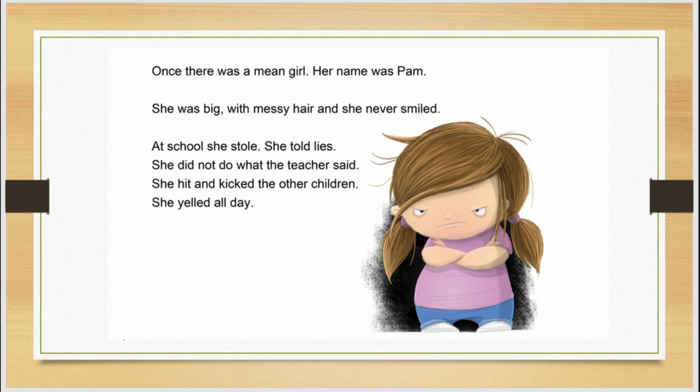Once there was a mean girl. Her name was Pam. She was big, with messy hair, and she never smiled. At school, she stole. She told lies. She did not do what the teacher said. She hit and kicked the other children. She yelled all day.